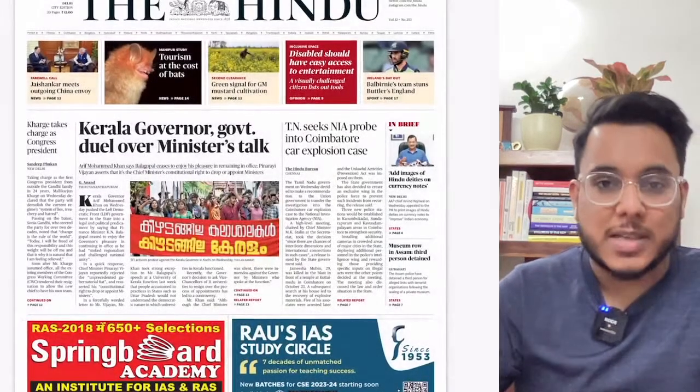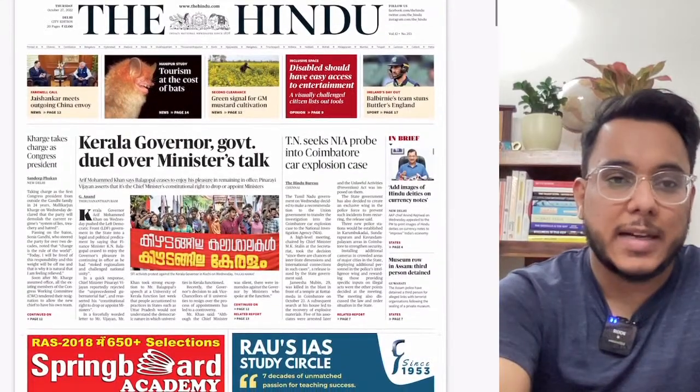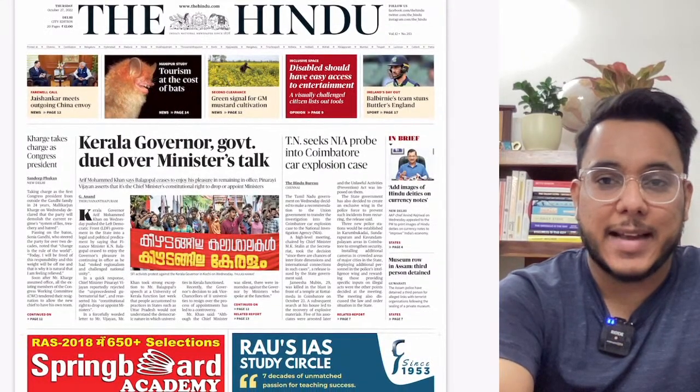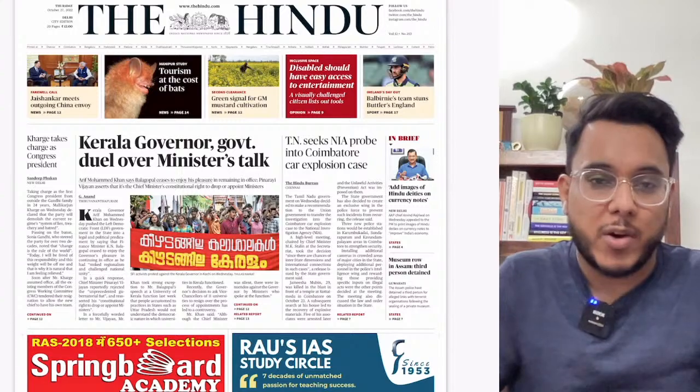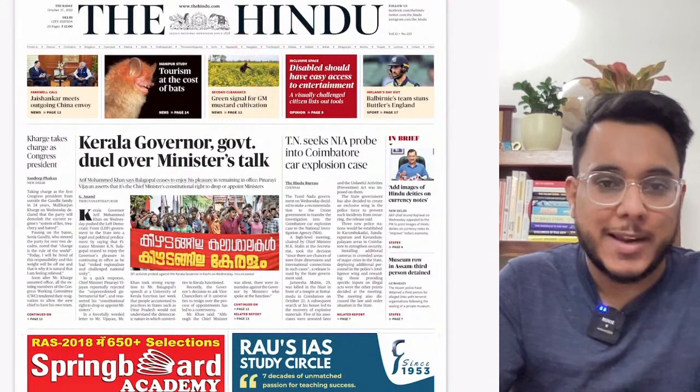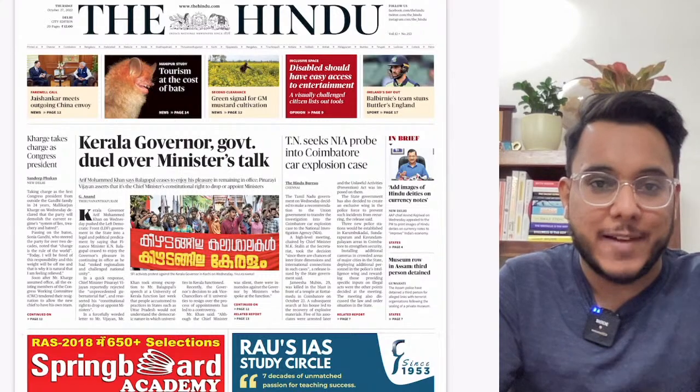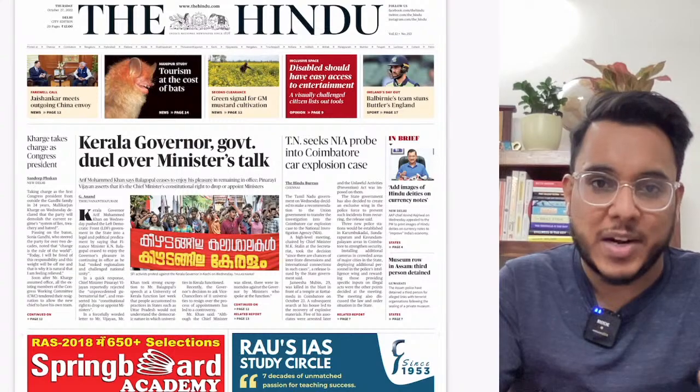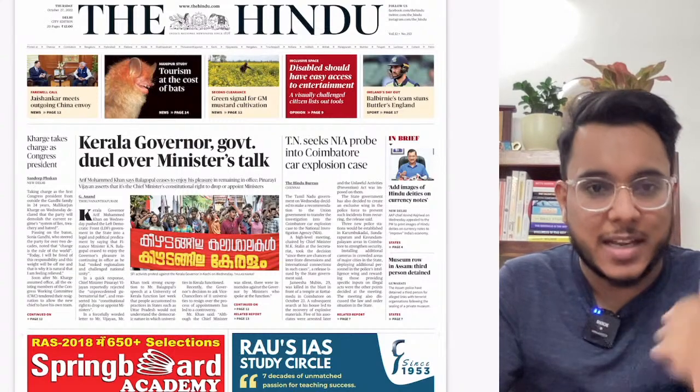Now, before starting, let's take the overview of the entire newspaper so that we can understand which articles are important for our examination. The objective of showing you the overview is only one, so that you can also identify on your own which articles are to be seen and which articles are just to be read within the headlines and which articles are not important.